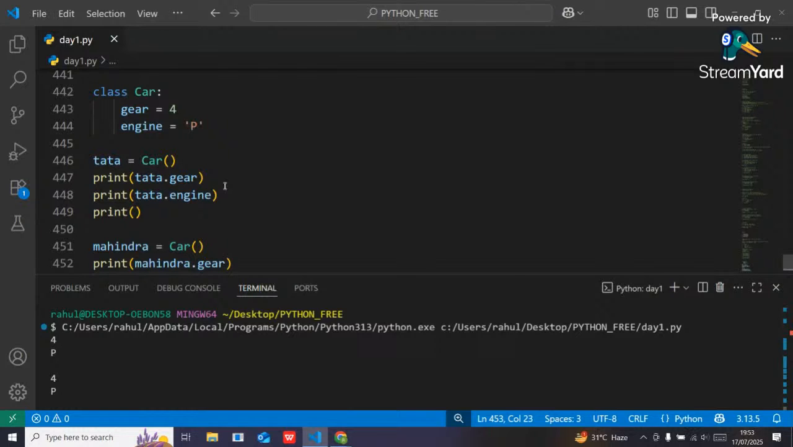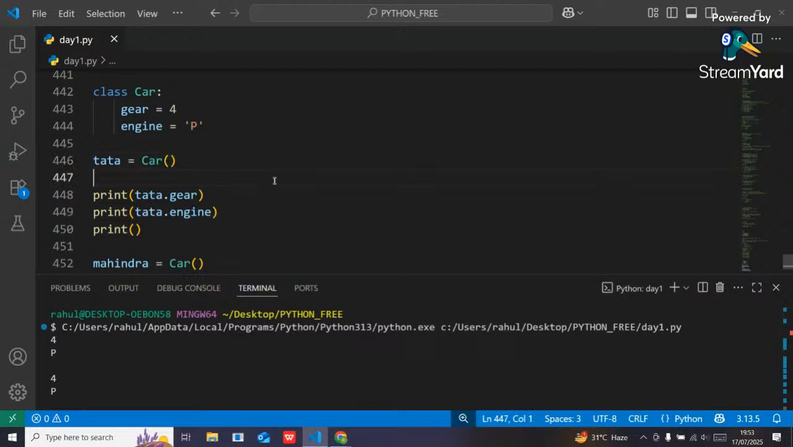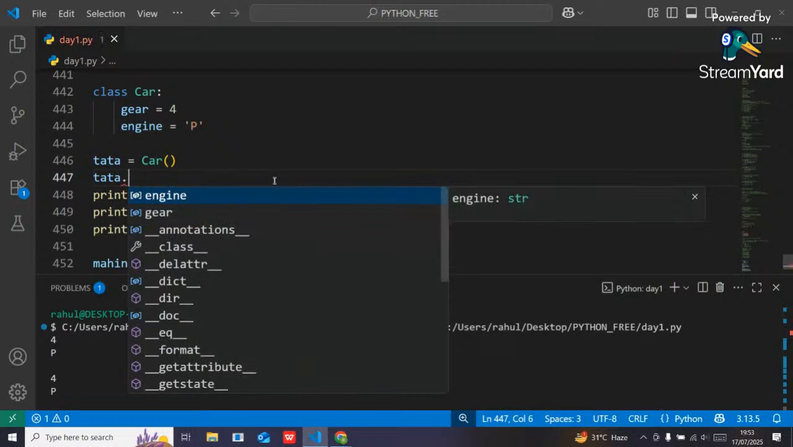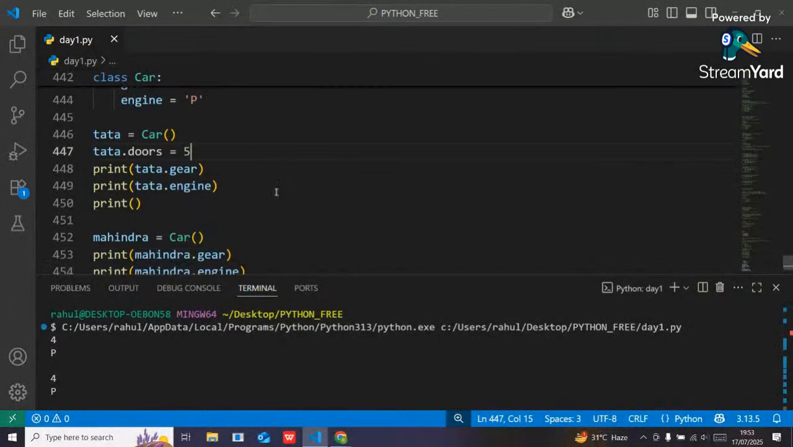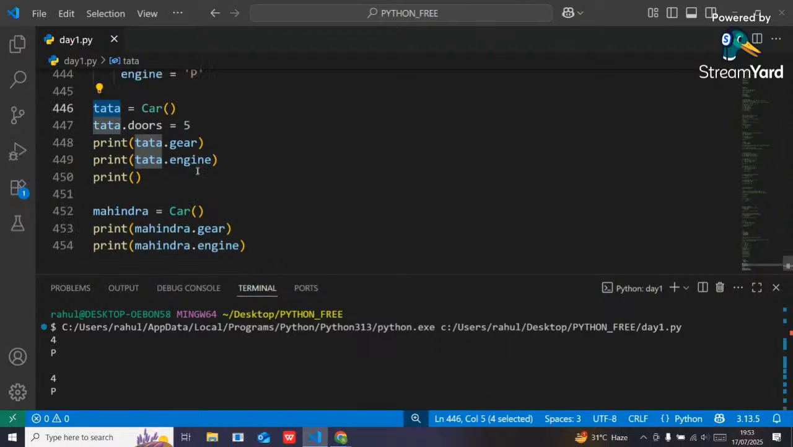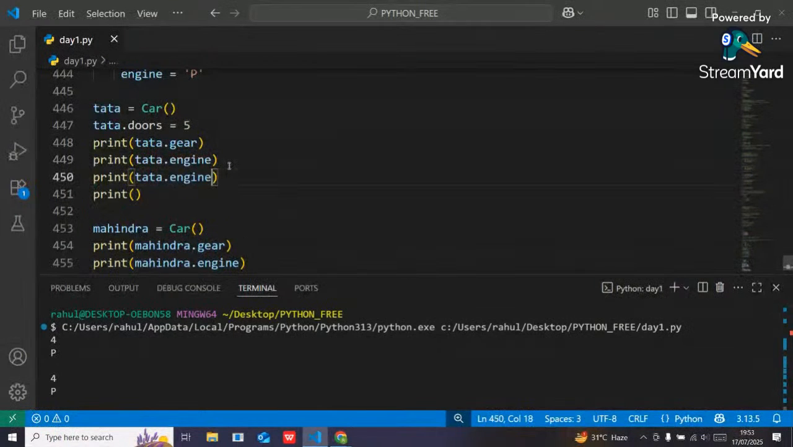Understandable or not? Just because I'm going to take the properties from a class, that's why the properties will be the same for each and every object. It will be a Tata or Mahindra or Suzuki, Maruti, everything. Got it, people? Yes. Suppose for Tata, I want to add another feature like Tata dot door equal to 5. Now, guys, this property will belong to only this Tata, but this property is not present in this Mahindra.